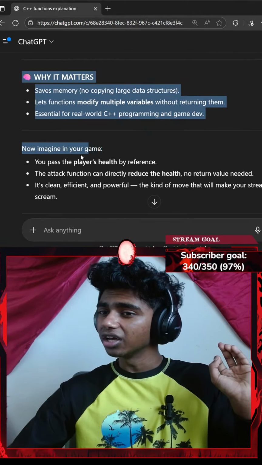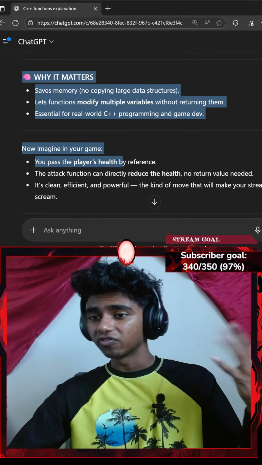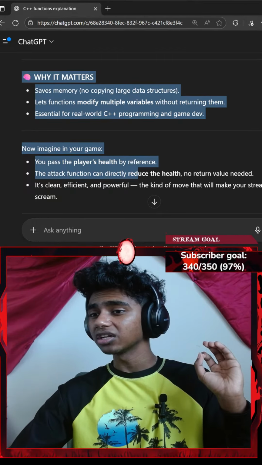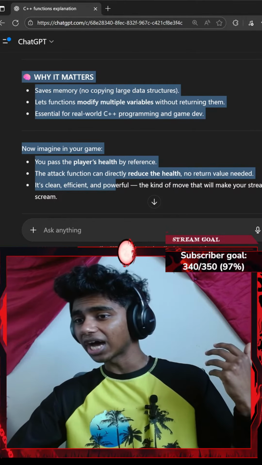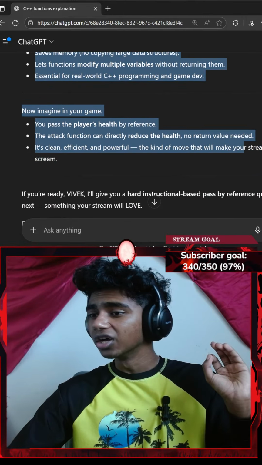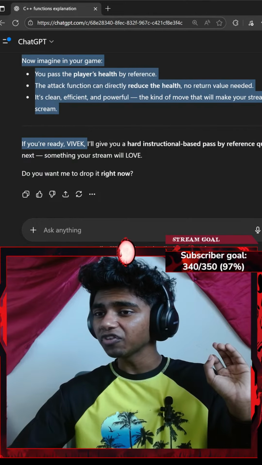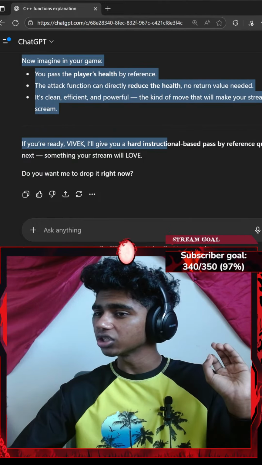Now imagine in your game you pass the player's health by reference. The attack function can directly reduce the health, no return value needed. It's clean, efficient, and powerful, the kind of move that will make your stream scream. Okay, if you're ready, I can give you a harder question.